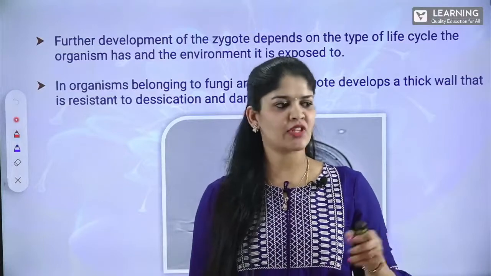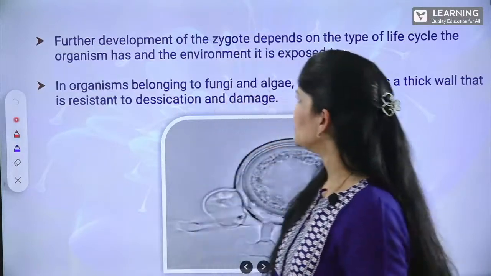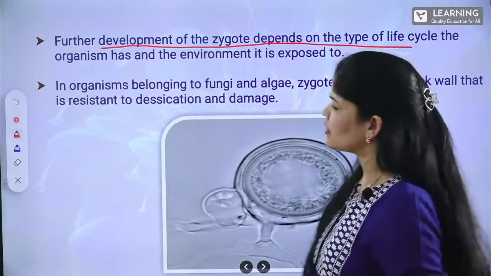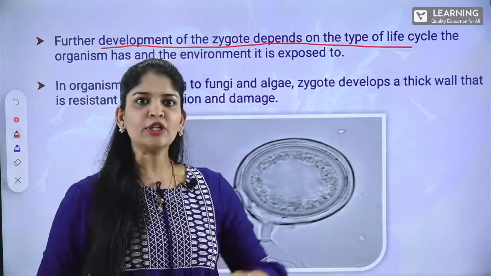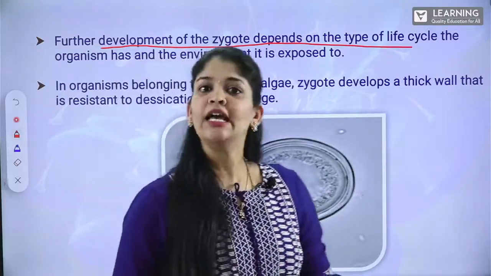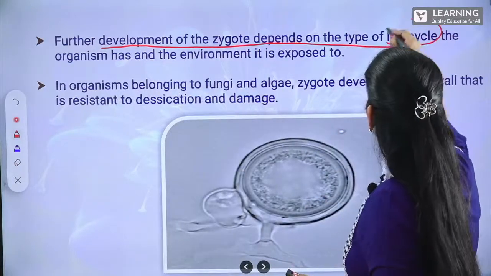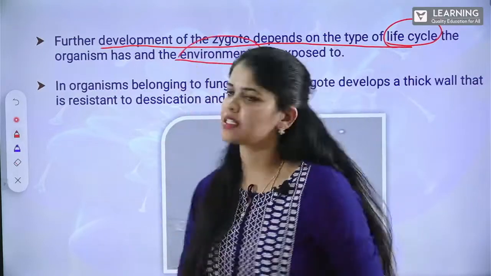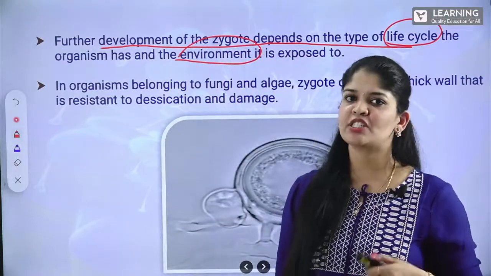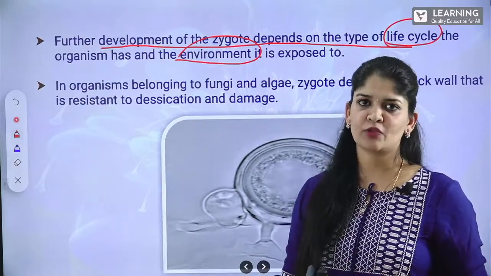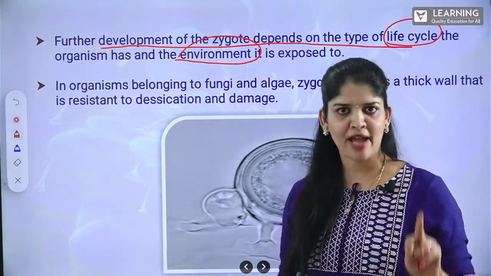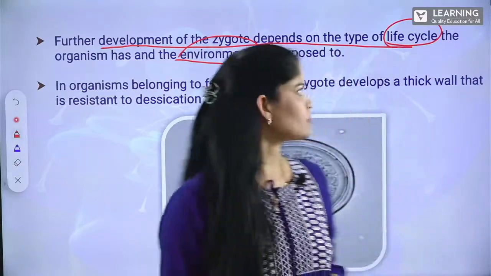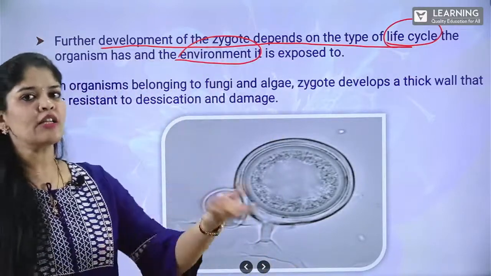Now, whether it is placed outside or inside, it has to proceed to the next event, that is embryogenesis, development of the zygote into embryo. Here, further development of the zygote into embryo depends on two factors. One is the organism's life cycle, and the other is the environment where it is living, the environment to which it is exposed. The factors which influence the development of the zygote are its life cycle, life pattern, whether haplontic, diplontic, and the environment where it is present, whether it is aquatic or terrestrial.